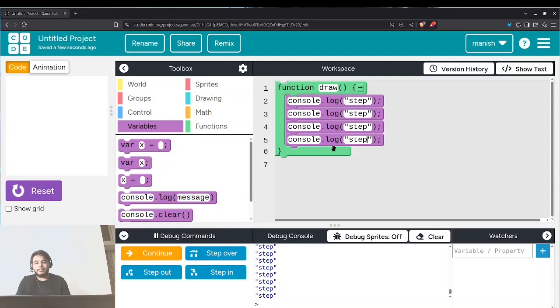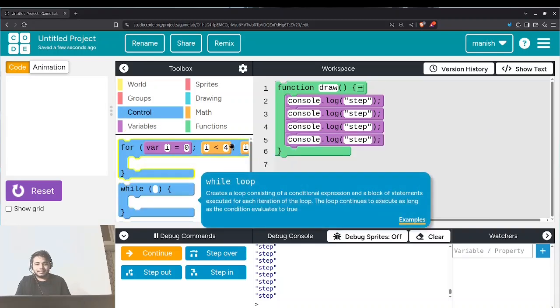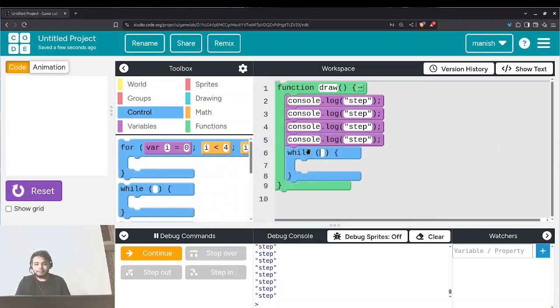Now you wonder, you are only taking 4 steps, then it is easy to write 4 blocks of code. But what about 1000 steps? What about 1 million steps? What about 1 billion steps? Are you going to write these blocks? No. Then we will call our loop, it is the while loop. This makes our life very easy.